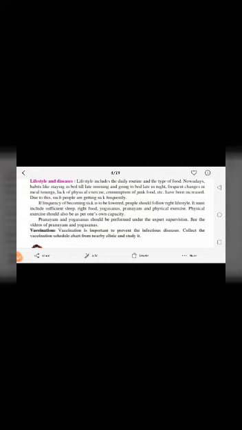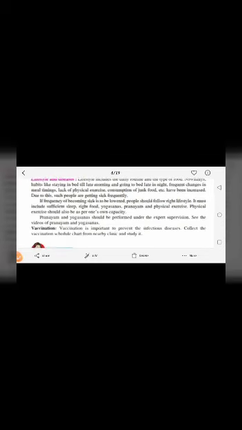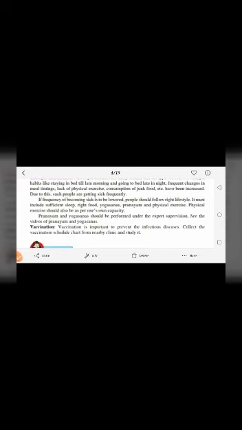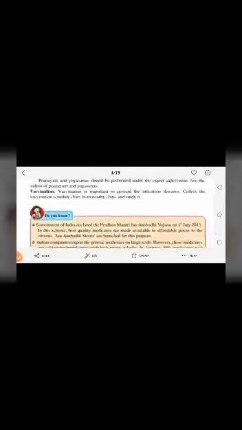See, nowadays also, when we are fighting the COVID-19 pandemic, pranayam and yogasanas are playing a very important role. So now when you are at home, you can do it very easily because you have vast time for that. Okay. Then we have vaccination. Vaccination is important to prevent infectious diseases. You can collect the vaccination schedule chart from a nearby clinic and study it.